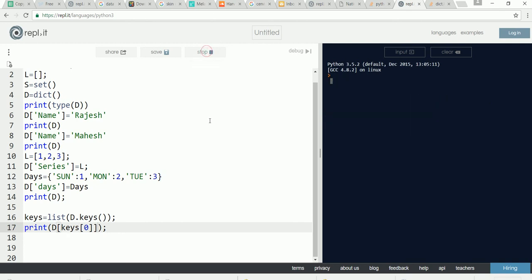So keys of 0 is days, keys of 1 is series, and keys of 2 is name.